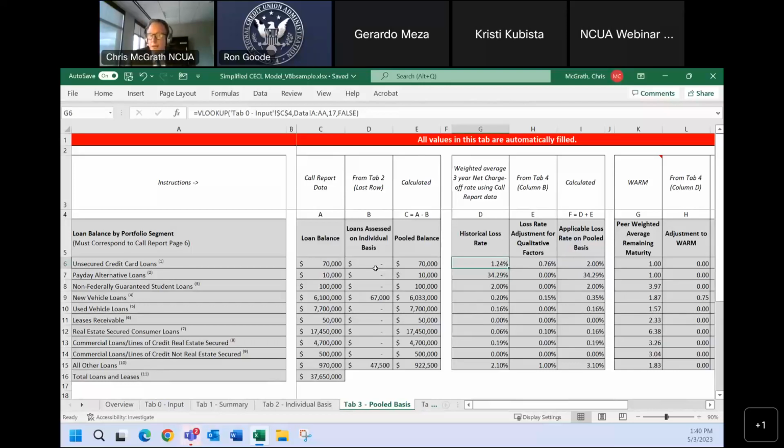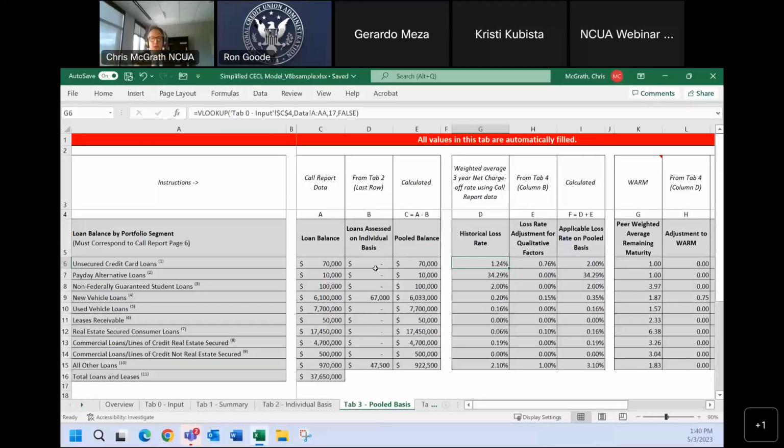While CECL allows you to estimate recoveries into the future, we all know that losses are usually more than recoveries. And they go in cycles, we lose and we recover. So there may be some timing issues that are reflected in these loss rates, maybe showing a recovery here, but a negative loss rate.